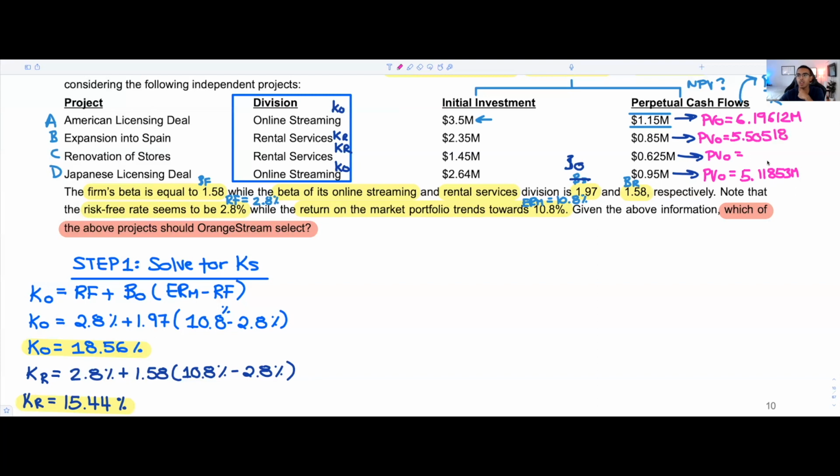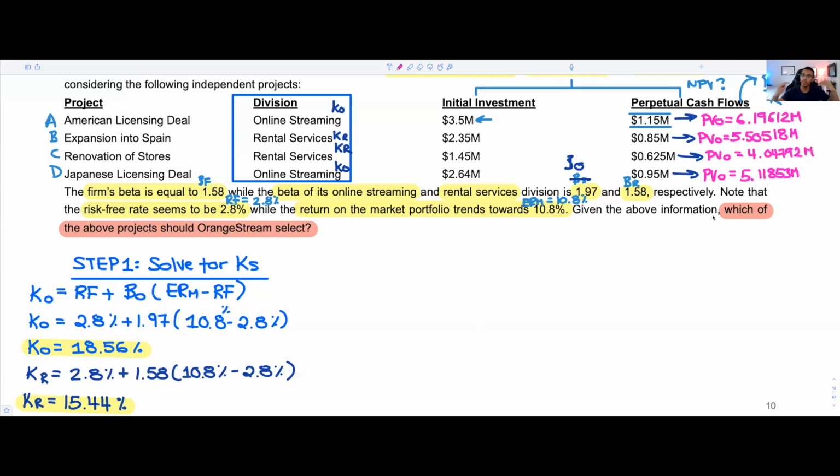And then for project C, we're going to have 0.625 million over 0.1544. Now I know this is the tedious part, it's not the cute part, but you want to be able to get through them, because on the exam you may face questions that are just not cute at all. So we're going to have 4.04792.